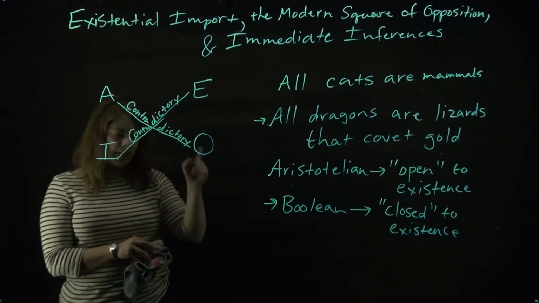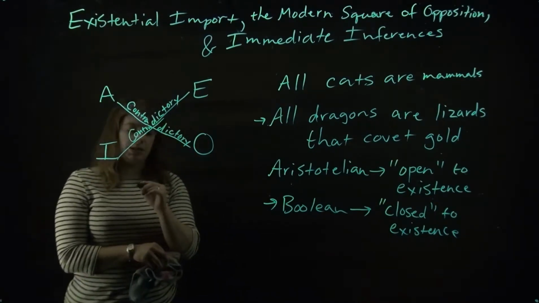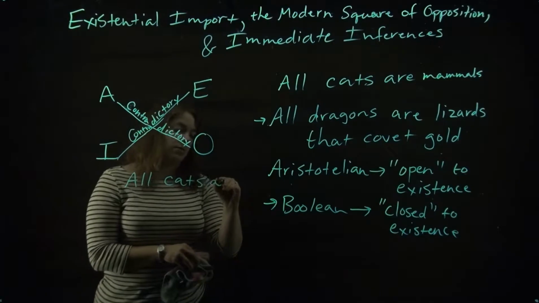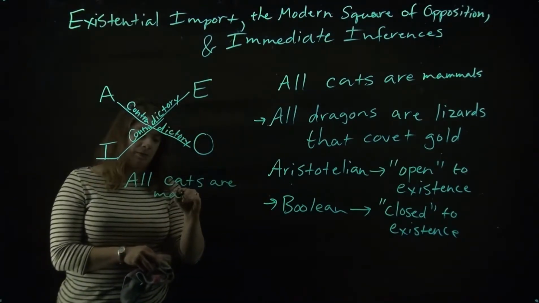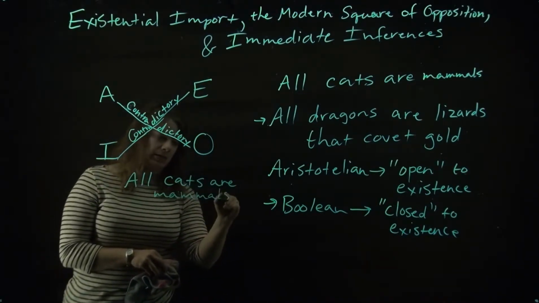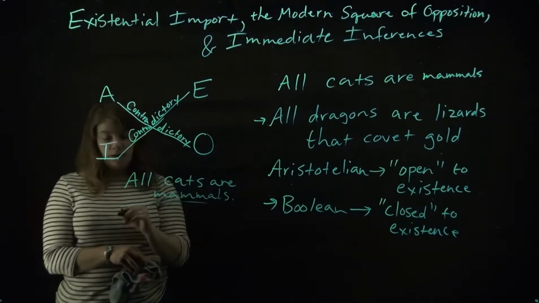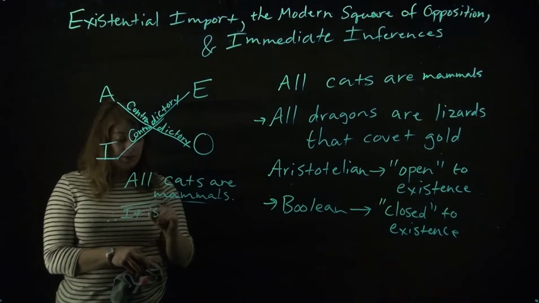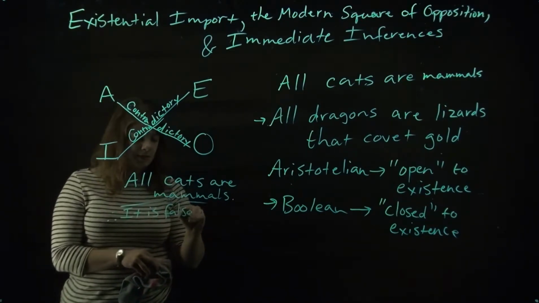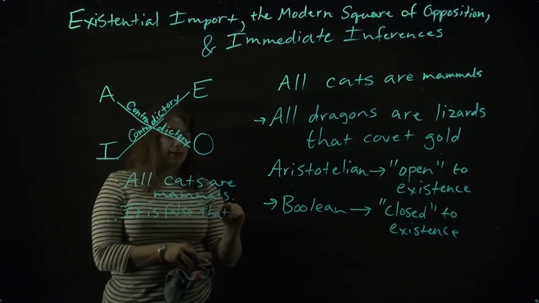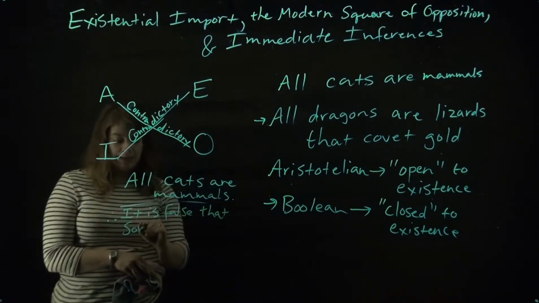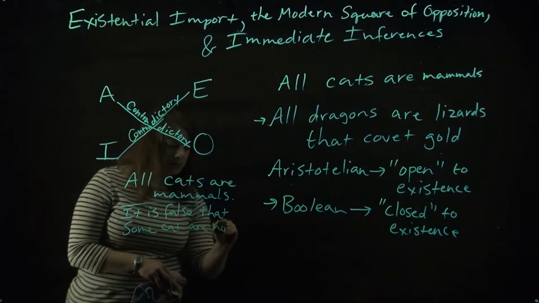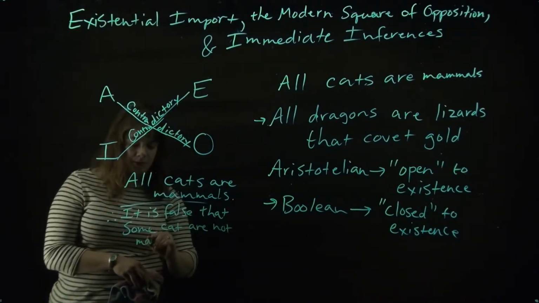Okay. So, if, for instance, we say all cats are mammals, then we can infer, therefore, that it is false that some cats are not mammals.